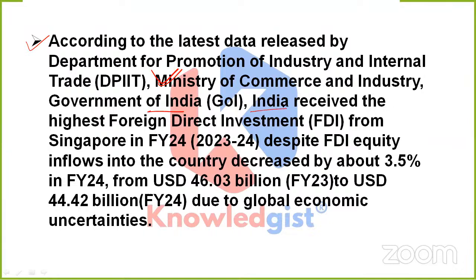So according to this, India received the highest FDI from Singapore in financial year 23. Despite FDI equity inflows into the country, it decreased by about 3.5% in financial year 24 from USD 46.03 billion to USD 44.42 billion, and it is due to global economic uncertainties.